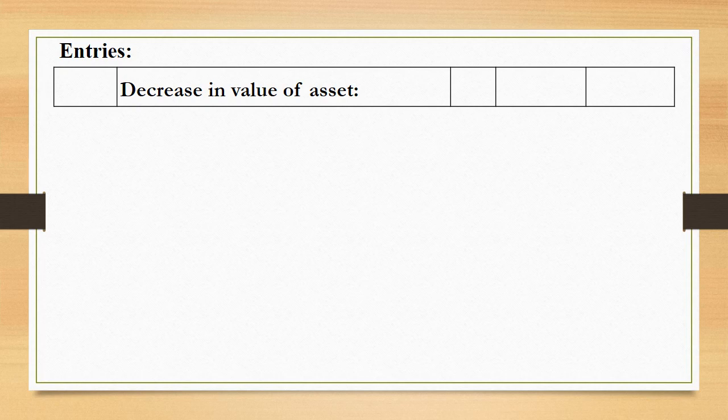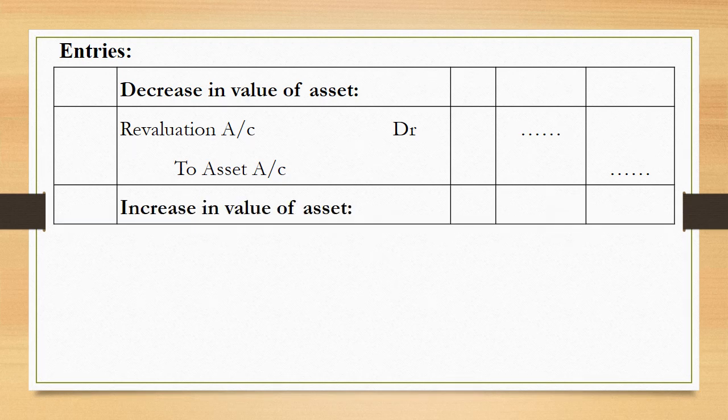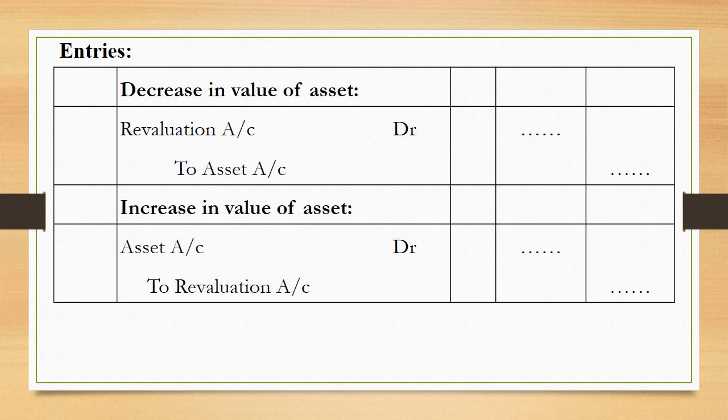What entries are required if there is a decrease in the value of an asset? We know it is going to be a loss, and that loss has to be debited to revaluation account. The required entry is revaluation account debited to asset account. Increase in value of asset: if the value of an asset increases, it is a profit, and that profit has to be credited to revaluation account. Entry is asset account debited to revaluation account.